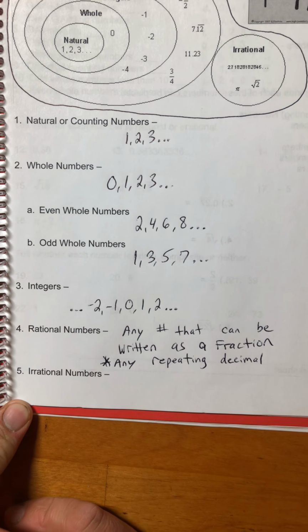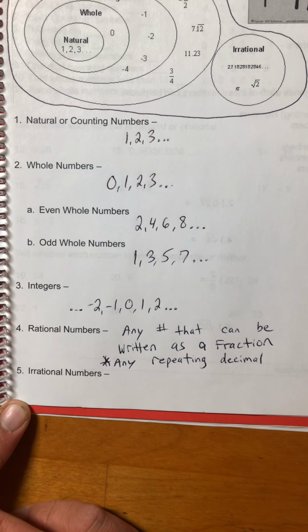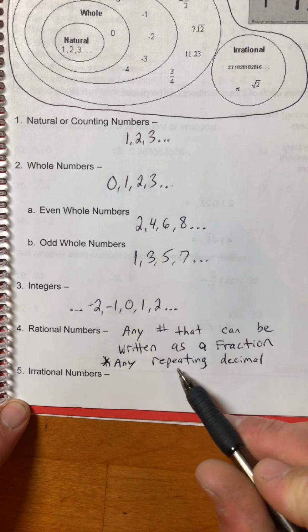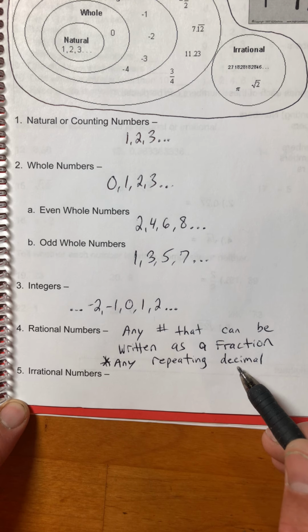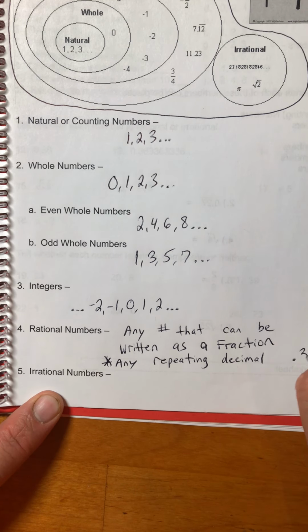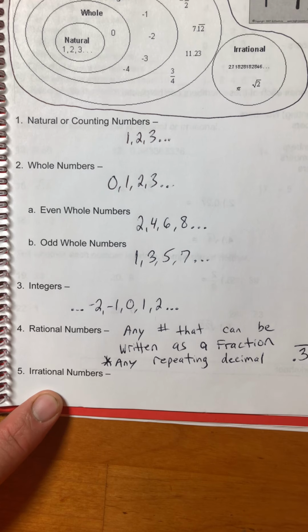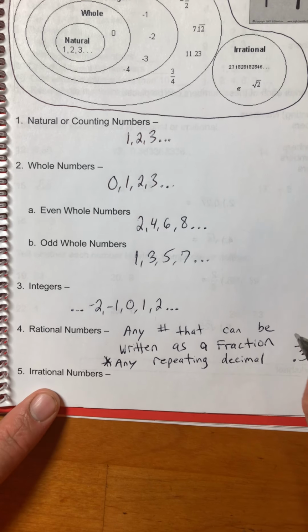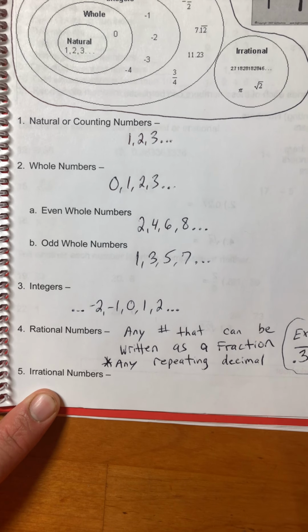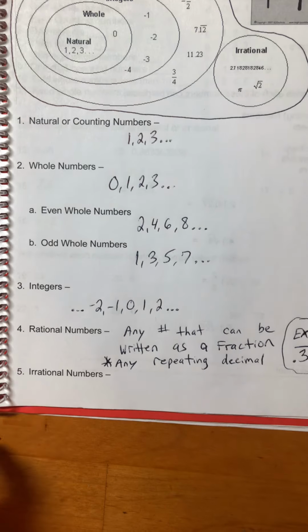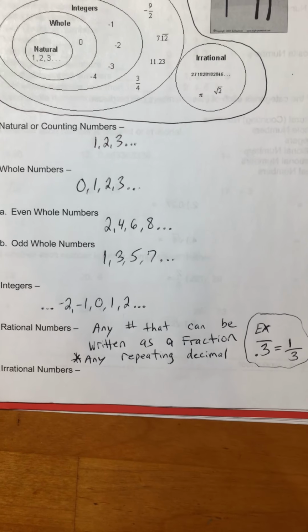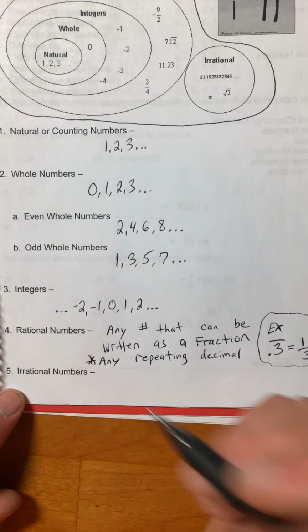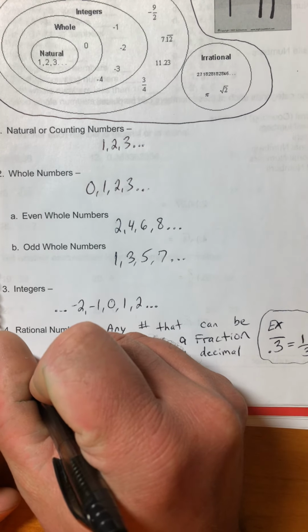Some people remember rational numbers as a number that stops. That's true, a number that stops can be written as a fraction. A repeating decimal is an exception, though. Repeating decimals go on forever, like 0.3 repeating, but as a fraction, that's the same as 1/3. So it's rational. Squeeze a little example in there, I guess. If that helps you remember it, you can also put down that rational numbers stop. They do stop.